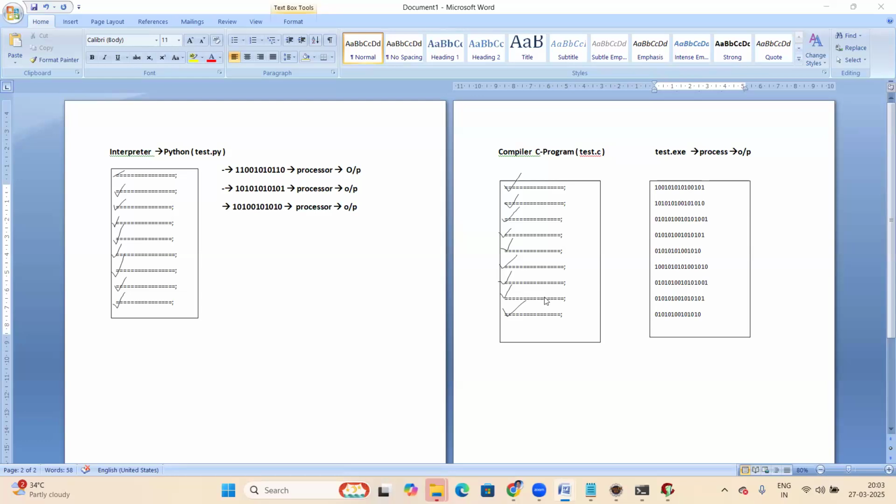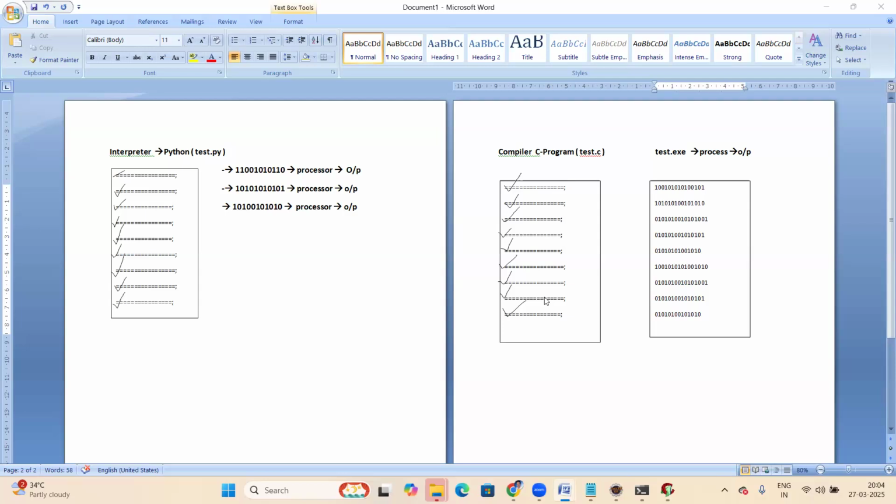One point is clear in this. Which is observed here? No one? Simple question. Something very clear. Interpreter executes step by step, and compiler executes the complete program, the complete code.